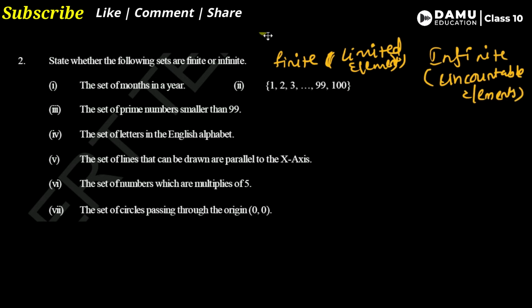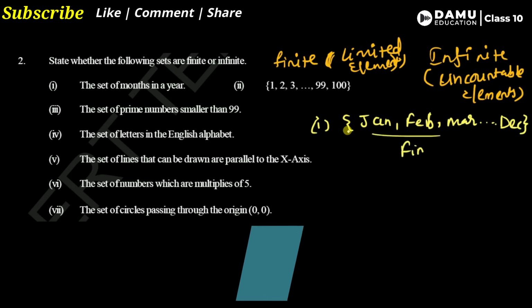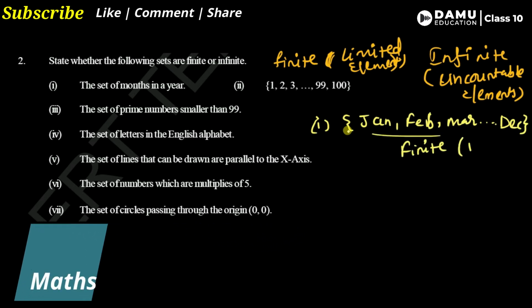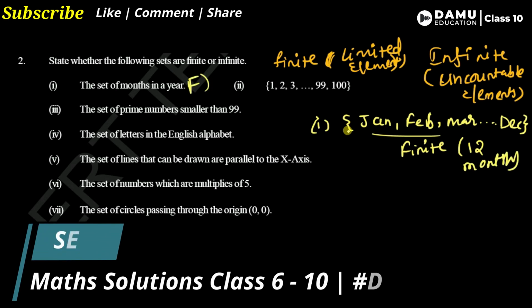So the first case, the set of months in a year. How many months will be there in the year? The set of months is January, February, March and so on up to December. So these are all finite. There are only 12 months, countable things, so this is a finite set.